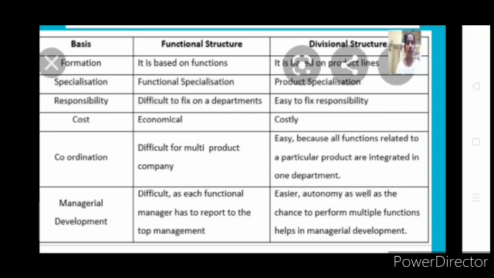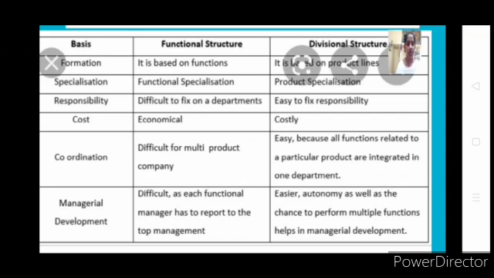So see this chart, even it is given in your notes. As I said, always go with the chart. When you try to understand the explanation, see the chart, so that it will be helpful for you to grasp things easily.